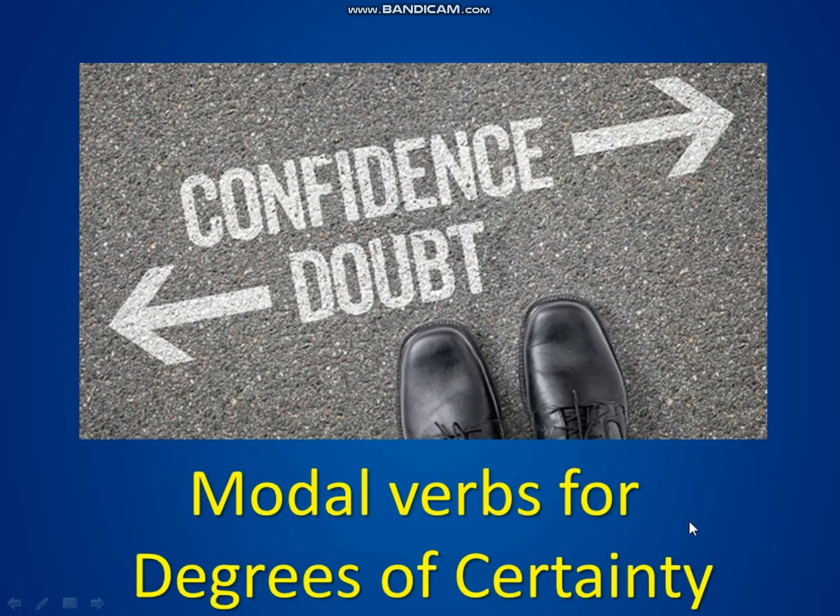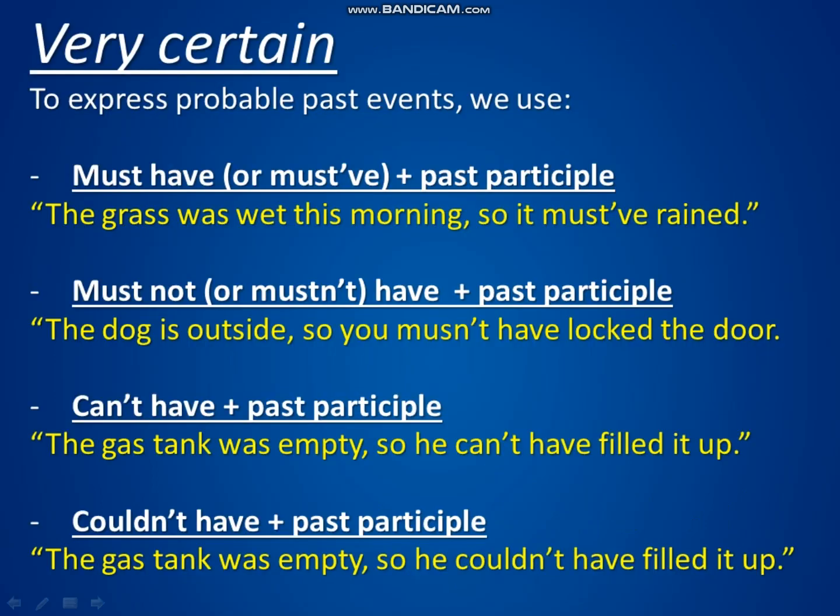Okay. Now, today we are talking about modal verbs for degrees of certainty. Now, to express probable past events, things that we are very certain happened, we use these modal verbs. We use must have and the past participle. For example, the grass was wet this morning, so it must have rained.